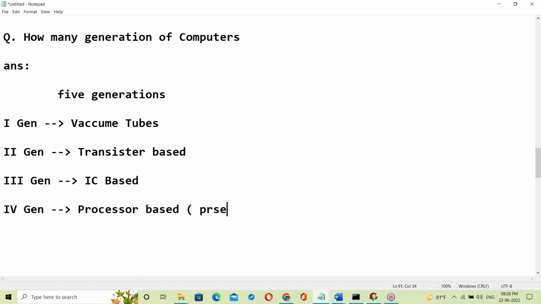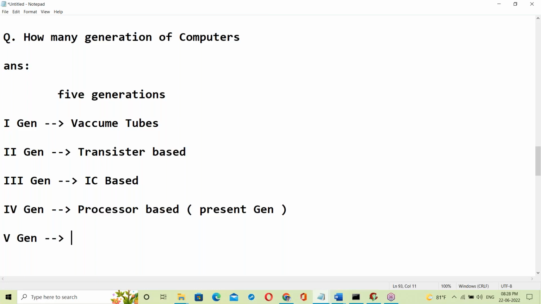The fifth generation is a future generation. Future means don't expect long periods, only a couple of years. Future generation computer is coming in a couple of years, by 2025, coming to the market.